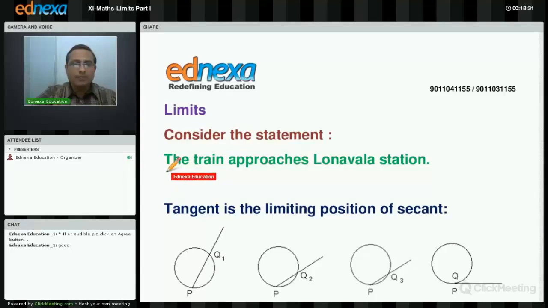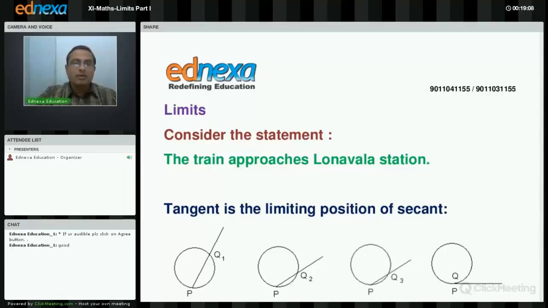Consider the statement. What is the statement? The statement is the train approaches Lonavala station. Now this is a very simple statement. But what conclusions can be drawn from this? Can you tell me? What conclusions can be drawn from the statement the train approaches Lonavala station? The first and the most important conclusion is the train has not yet reached Lonavala station. Why? Because the word approaches is used. So the train has not yet reached Lonavala station.